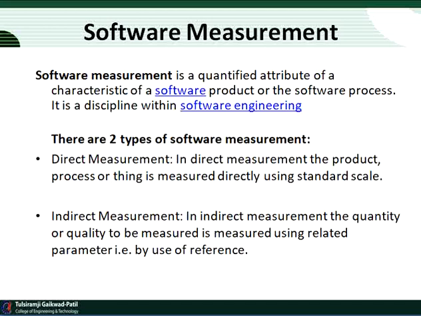Direct measure is measured by standard scale, that is the product or the process or the thing is measured directly using standard scales. But indirect measurement is measured using related parameters. So this is the difference between direct measurement and indirect measurement.